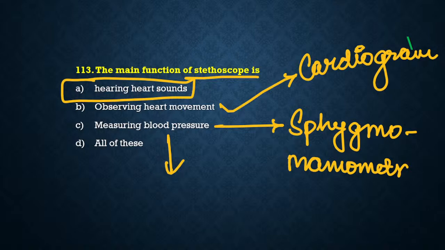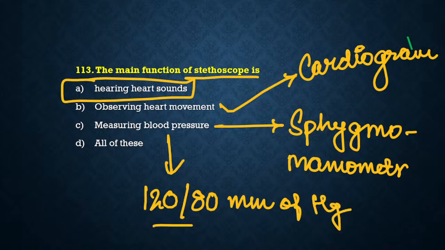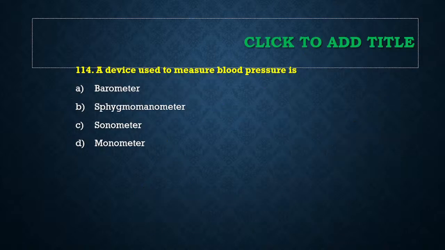What is the normal blood pressure of a human being? The normal blood pressure of a human being is 120 to 80 mm of Hg. Clear? This much you must keep in mind. Manasri, beta, D will not be the answer. The answer will be option A.